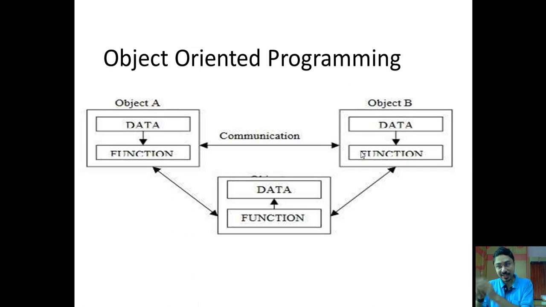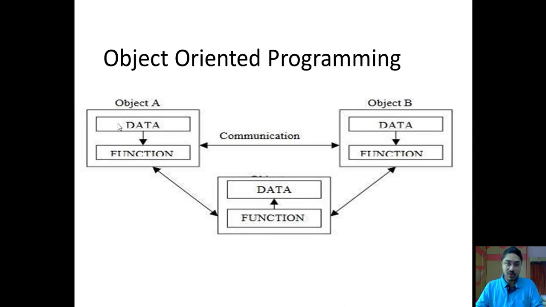Once you have decided the object, then you have to think about what possible data we have to store about that object and what functions are associated with that object. So for the student, you have data like roll number, phone number, name, class, division, and percentage. All that data will be associated with the student.